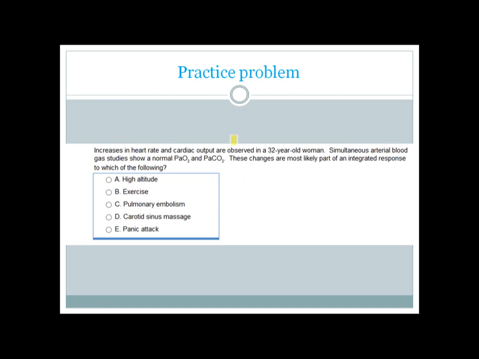Now we have a practice problem. Increases in heart rate and cardiac output are observed in a 32-year-old woman. Simultaneous arterial blood gas studies show a normal partial pressure of oxygen and a normal partial pressure of carbon dioxide. Those changes are most likely part of an integrated response to which of the following? So I think this will be very easy. So the answer is exercise. During exercise, you have an increase in heart rate and an increase in cardiac output, but the partial pressure of oxygen and carbon dioxide in arterial blood remains normal.